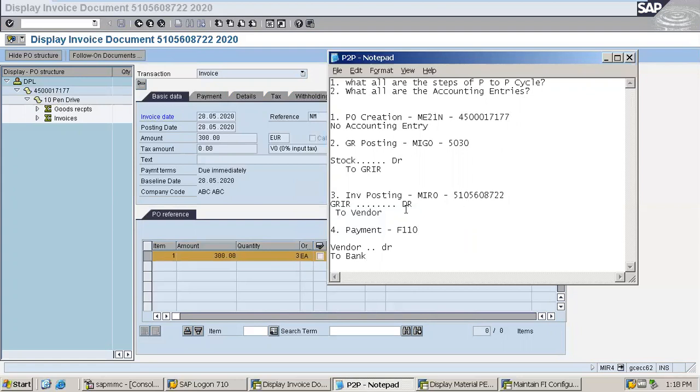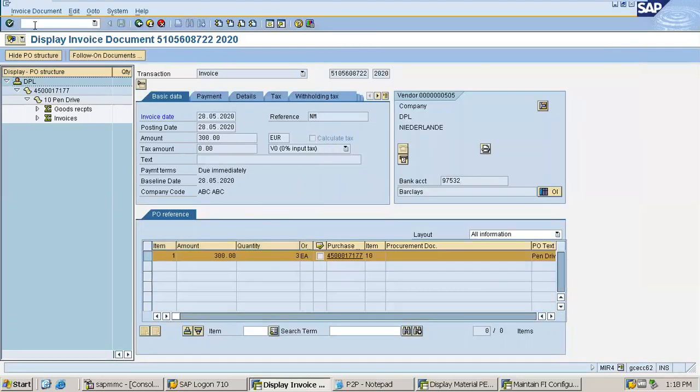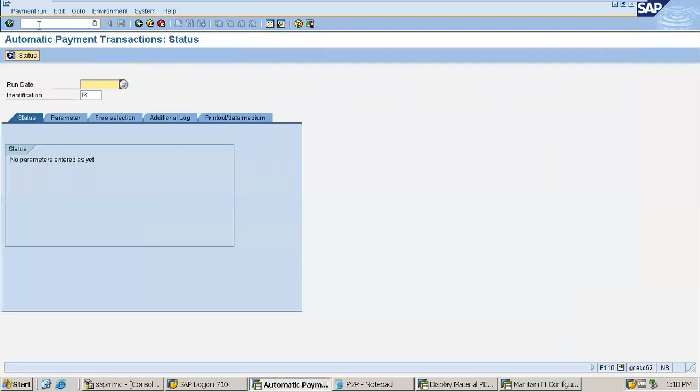Now going to do the F110. Going to F110, /n F110. Run date is the current date. Let me assume the current date. Let me put an identification ABC, T for text.